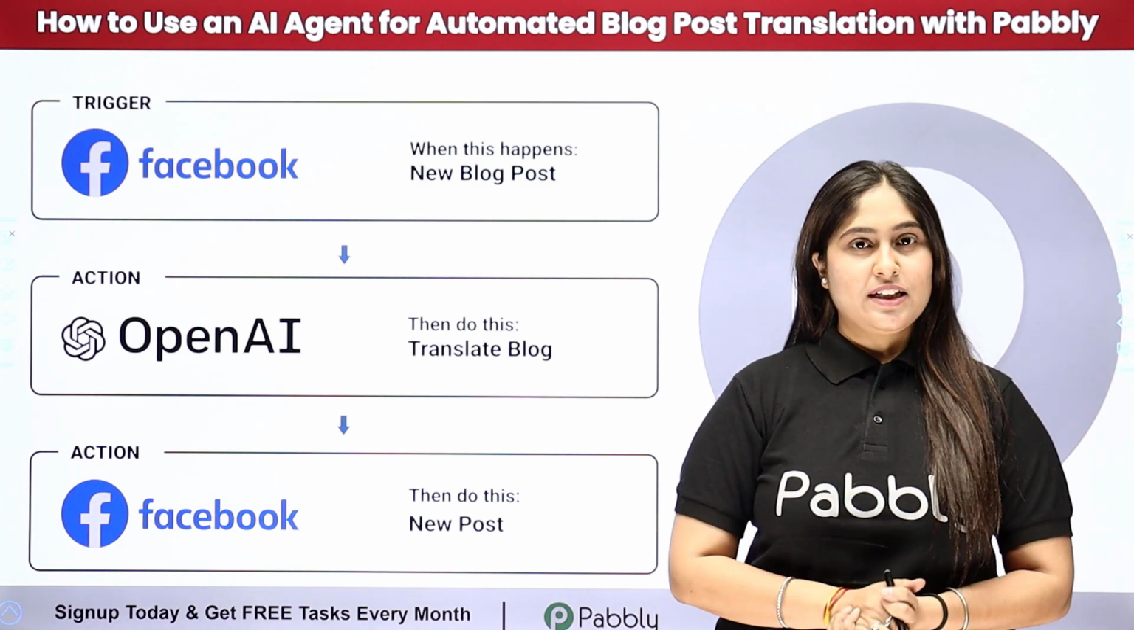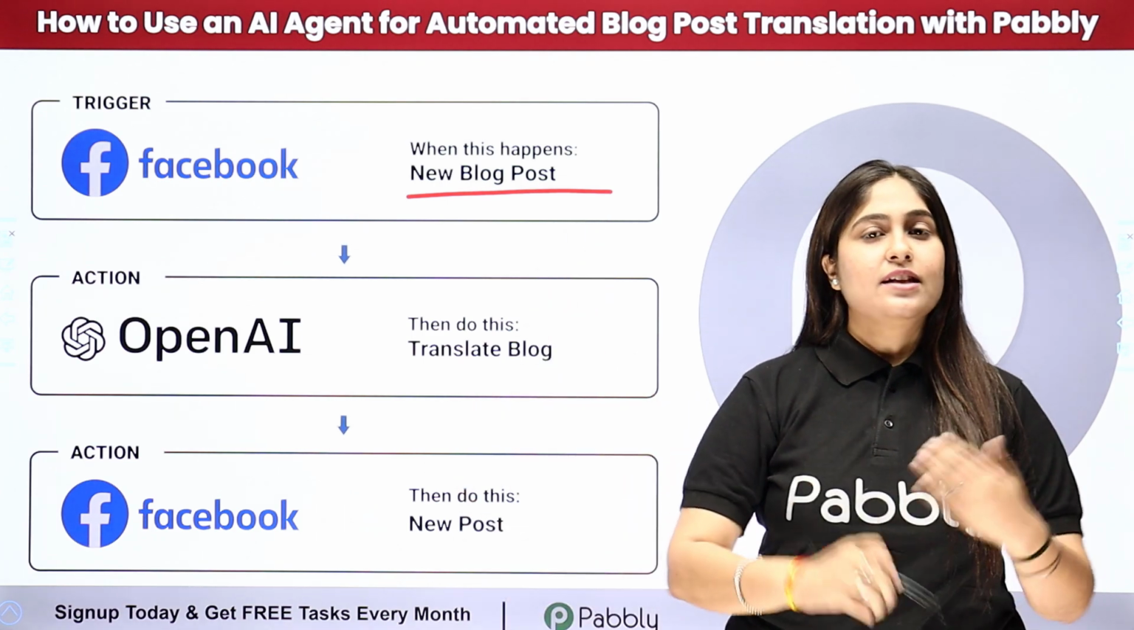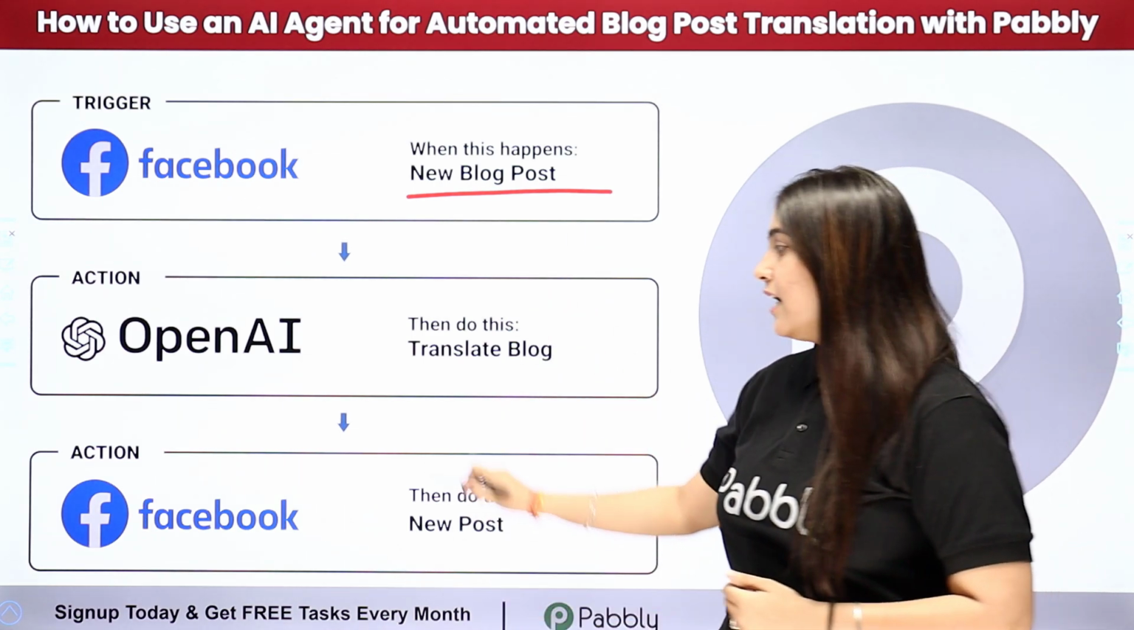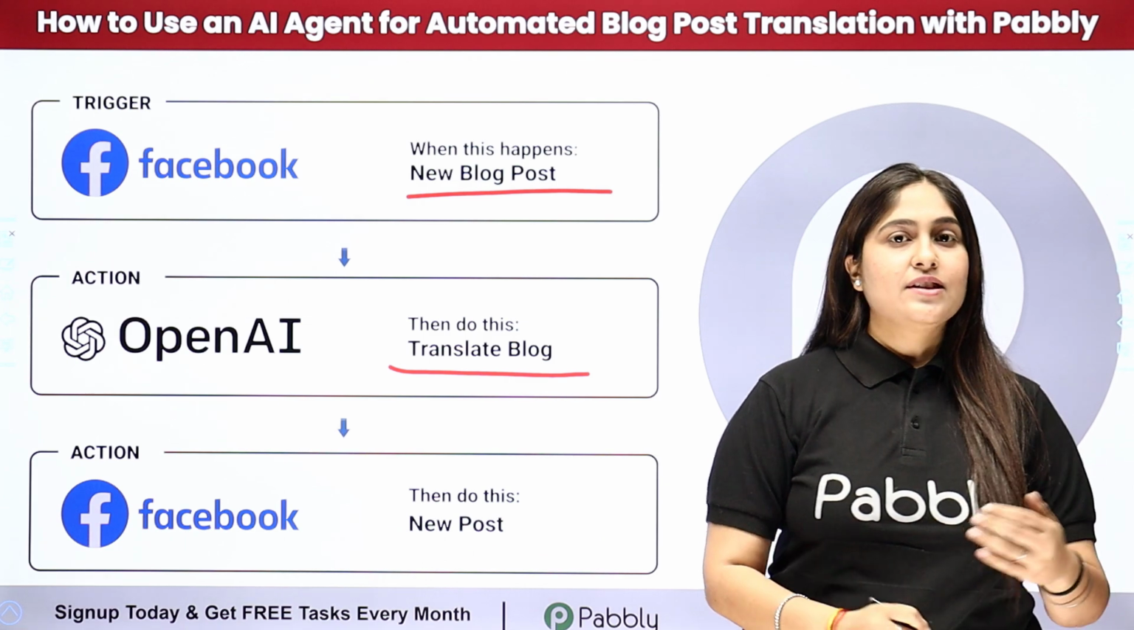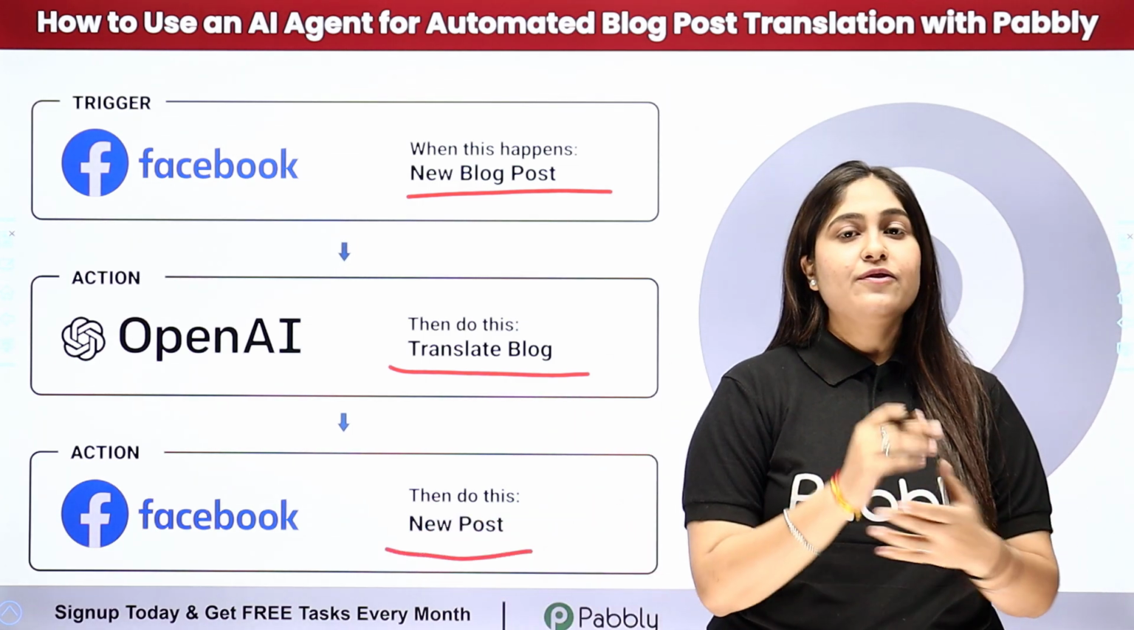So now here my objective is that when I'm going to post a new blog on my Facebook page in English language, then automatically OpenAI should translate that blog in French language, and after that automatically that blog should be posted on my another Facebook page in a French language.